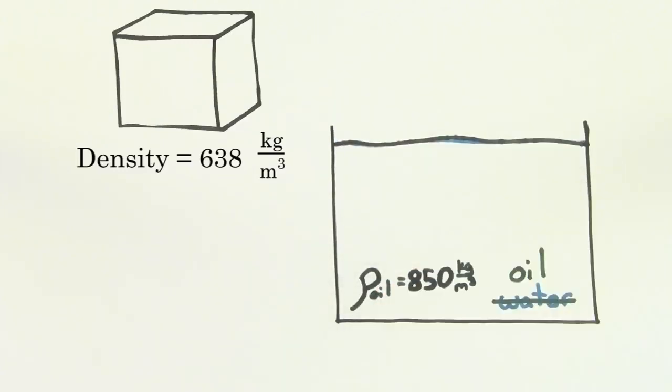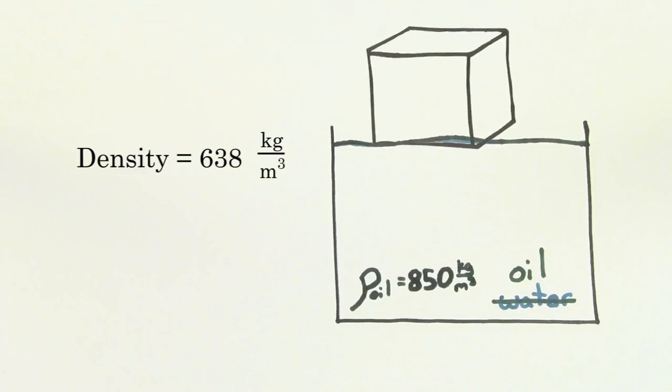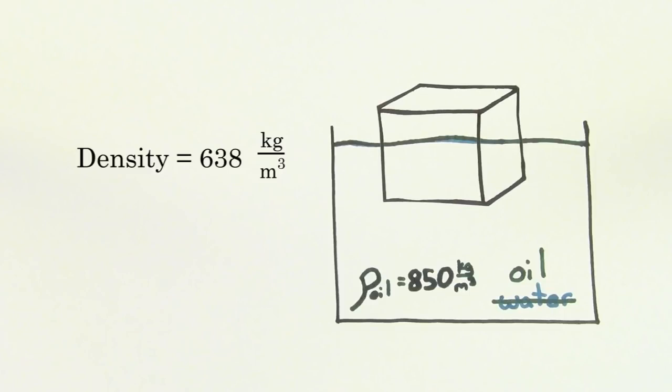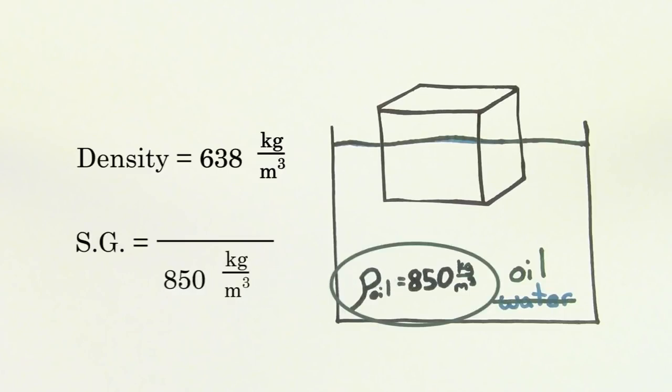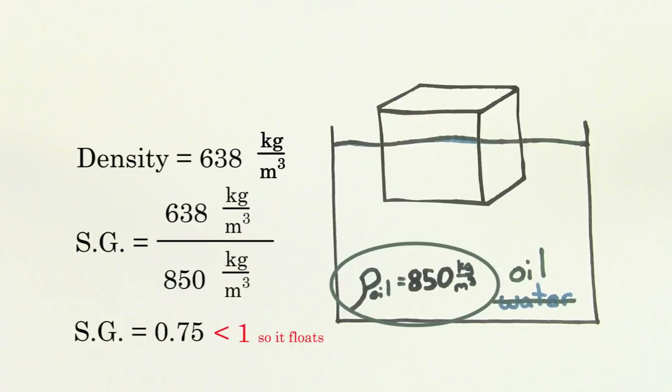that has a density of 850 kilograms per meter cubed, you could still find the percent of the wood that's submerged underneath the oil. Just use the density of oil instead of the density of water in the specific gravity formula. If we do that, we'll find that the wood does float in this oil, with 75% of the wood's volume submerged beneath the surface of the oil.